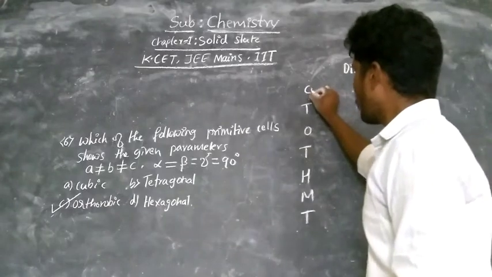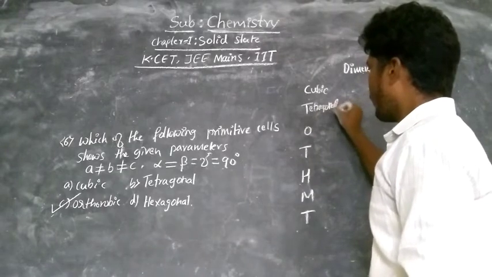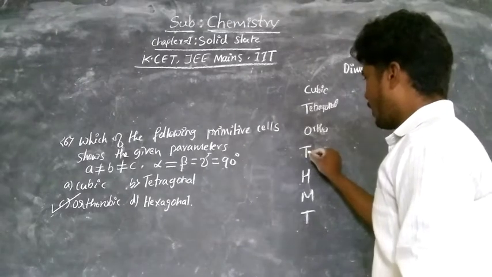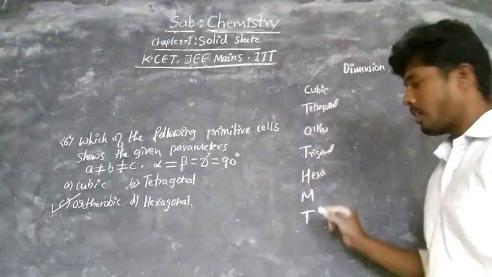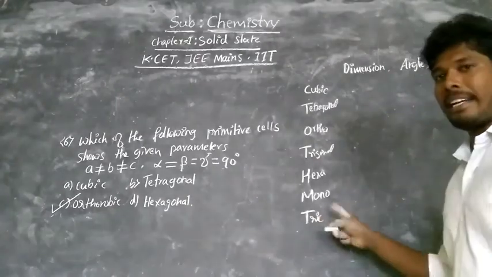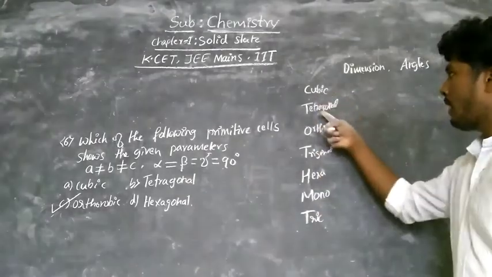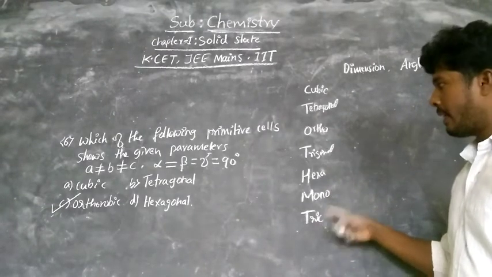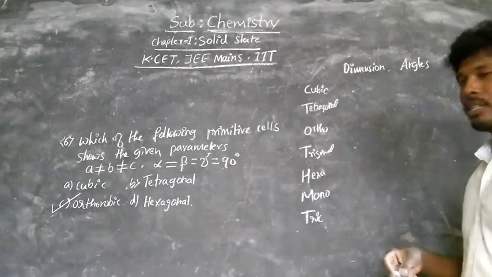The first one, C means cubic. T means tetragonal, orthorhombic, and triclinic, trigonal, and hexagonal. This is monoclinic, and this is triclinic. Like that. This is the simple way to remember. That is CT, OT, HMT. Cubic, tetragonal, orthorhombic, trigonal, hexagonal, monoclinic and triclinic. Trigonal is called as rhombohedral.